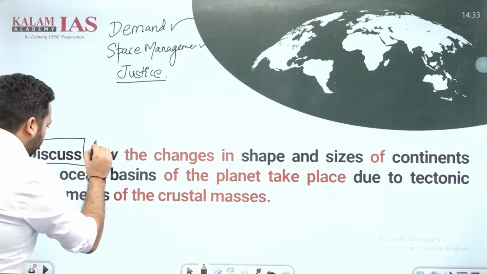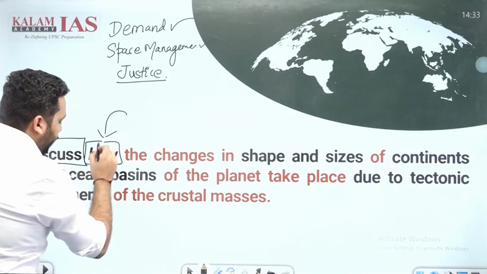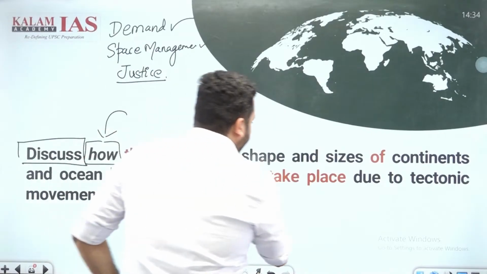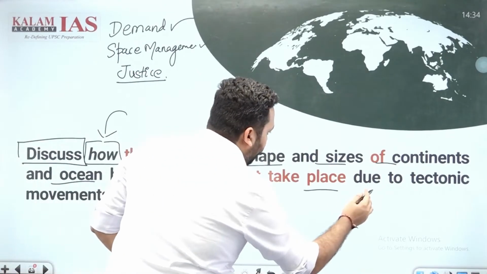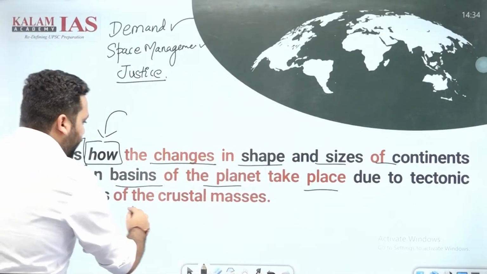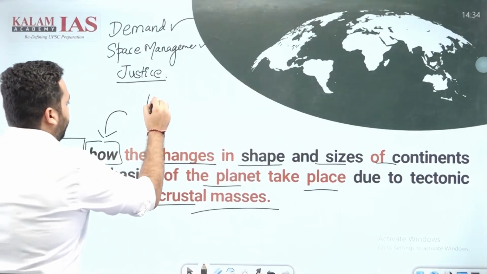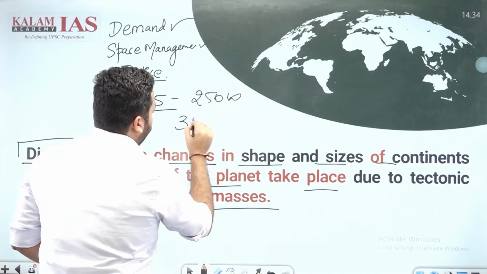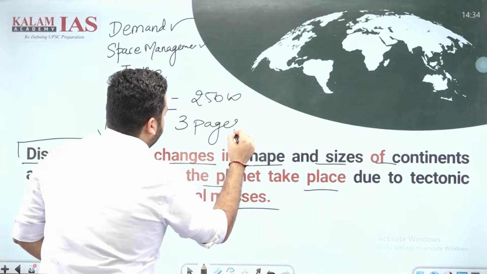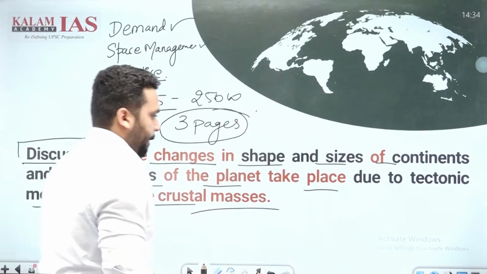Discuss how changes in shape and size of continent and ocean basin of the planet take place due to tectonic movements of the crustal masses. 15 marker, 250 words, 3 pages. Okay,